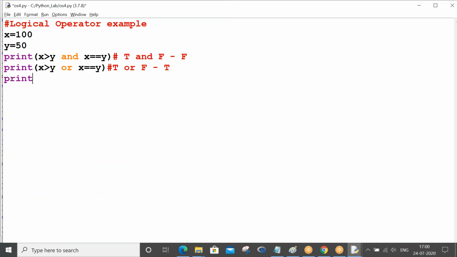Now print x greater than y and x not equals y. So what is this? True and true. So that is obviously true.